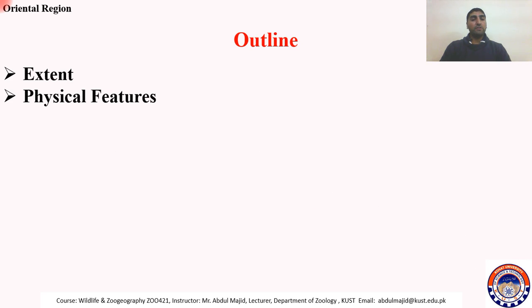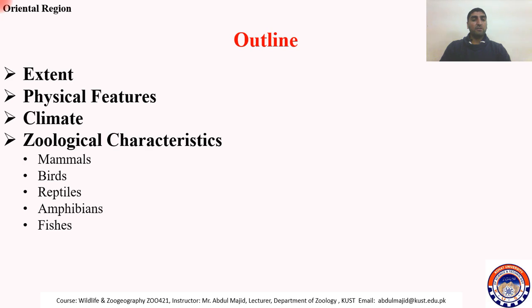So first of all, the outlines. We will discuss in today's lecture the extent of Oriental region, then its physical features, then we will discuss its climate, and then we will discuss its zoological characteristics like mammals, birds, reptiles, amphibians, and fishes. And then we will discuss affinities of this region.